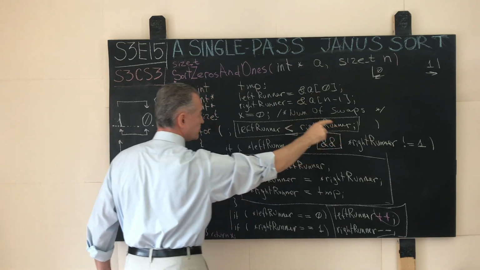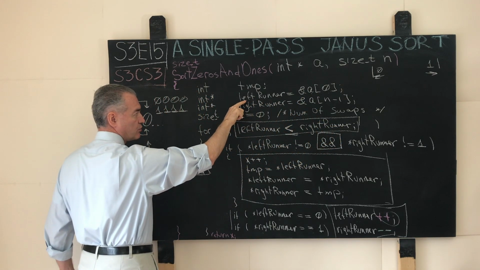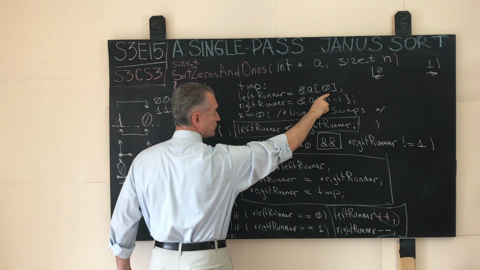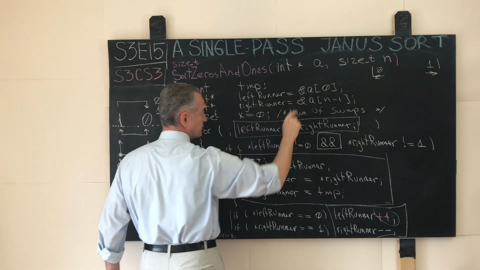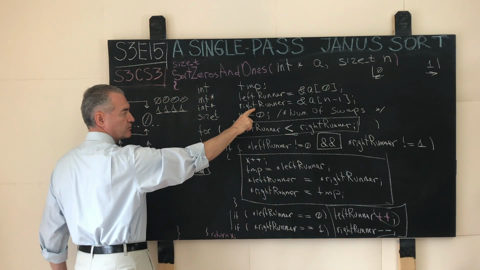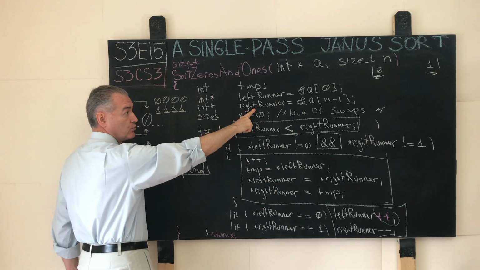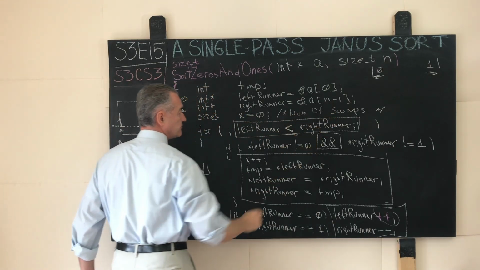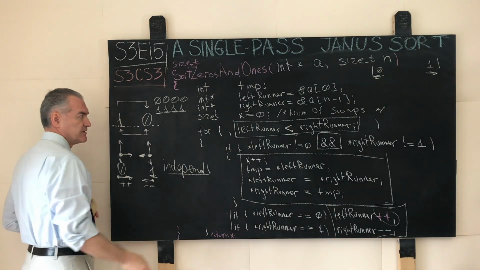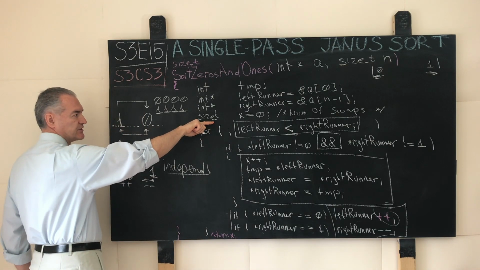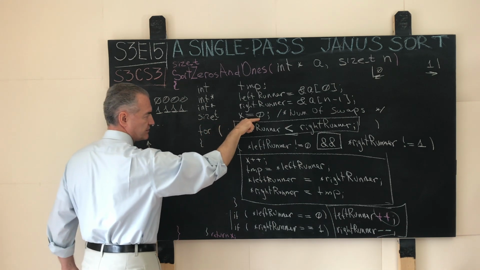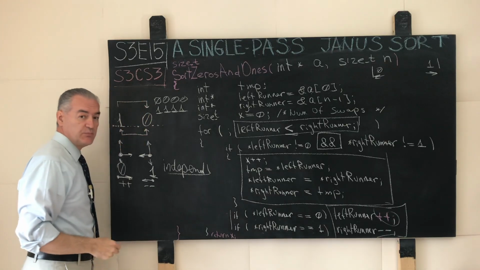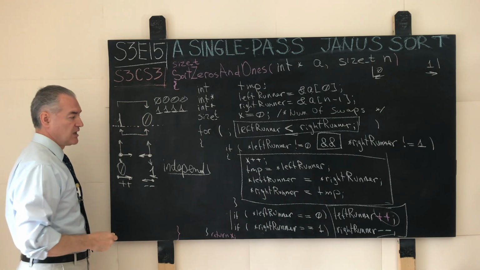So as such, we initialize the frame variable called left runner, pointer to an integer, with the address of the first element of the input array. Likewise, we initialize the frame variable called right runner with the address of the last element in the array. And as a side effect, we also introduce another frame variable of type size_t. I call it x, initialize it to 0. It will keep track of the number of swaps that we perform in the upcoming algorithm.